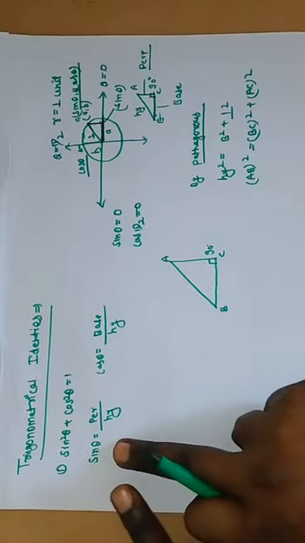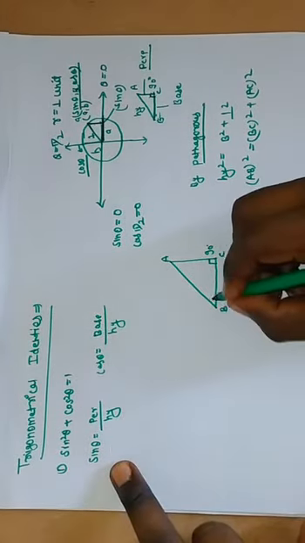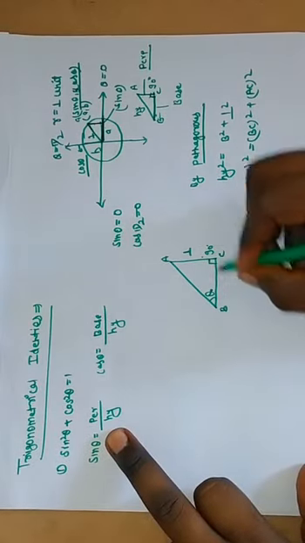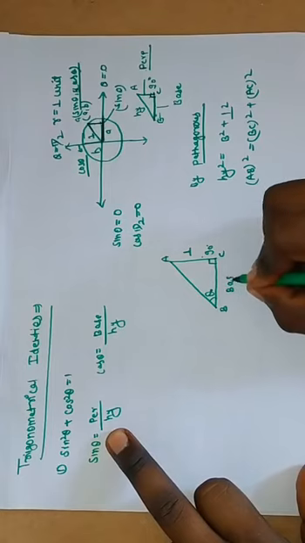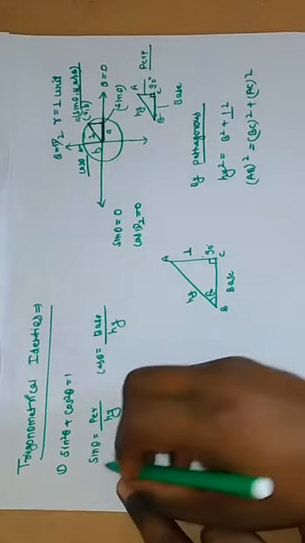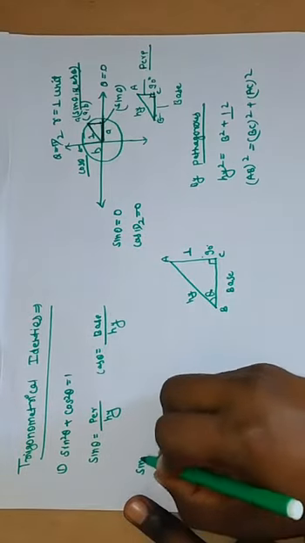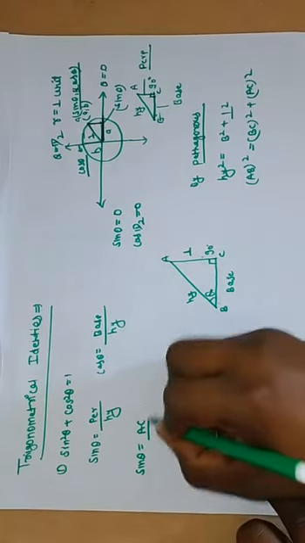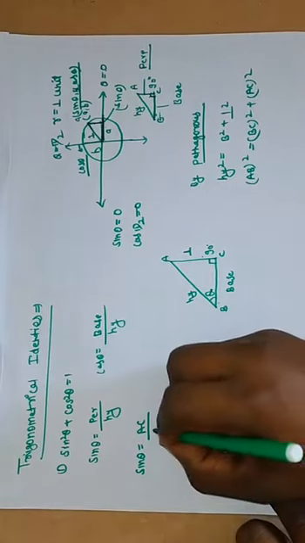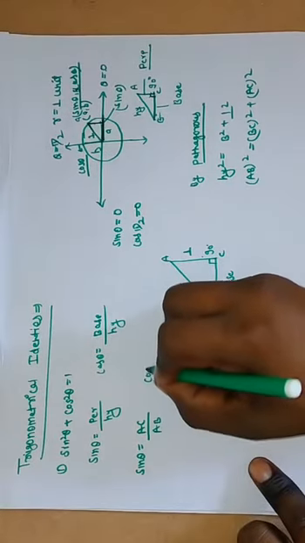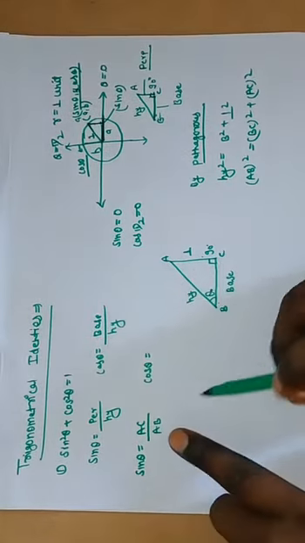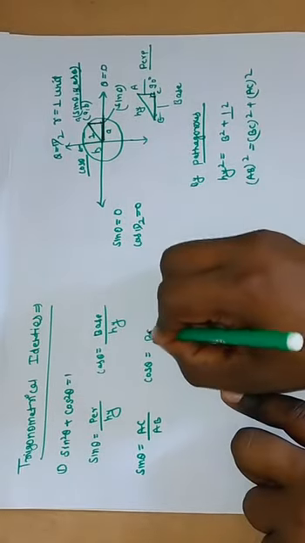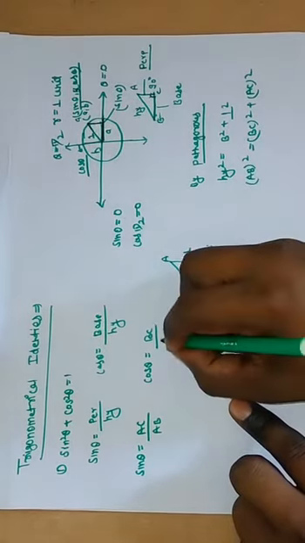Okay, then theta is taken here; this is the perpendicular line, this is the base, and this is the hypotenuse. According to sin theta, we take perpendicular AC upon AB, and cos theta is equal to base, it means BC upon AB.